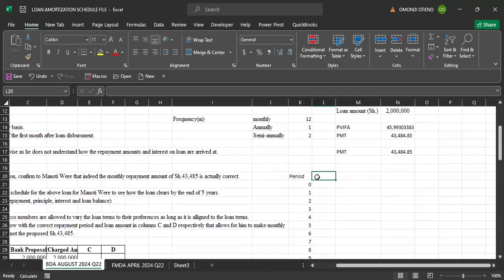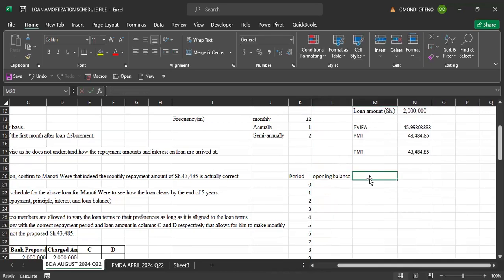Then from the period column, we go to opening balance. From opening balance, we get installment. This installment is what we call PMT.